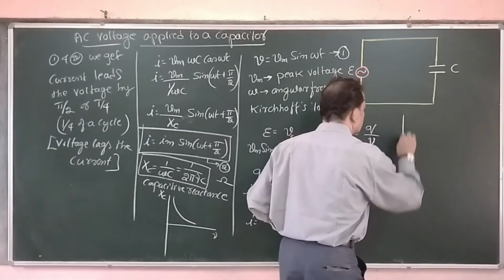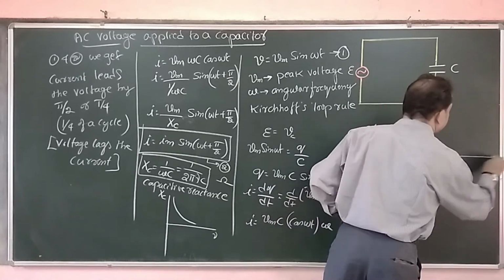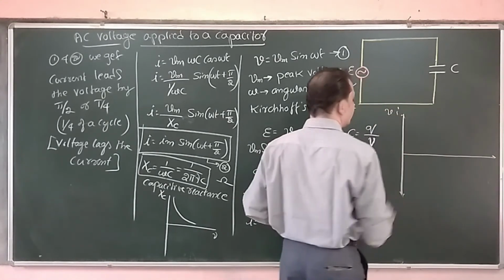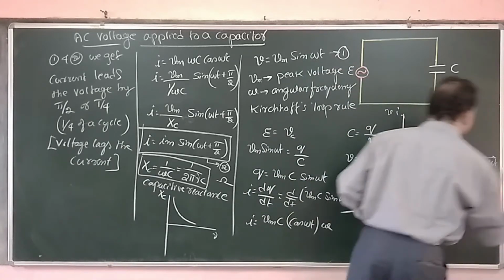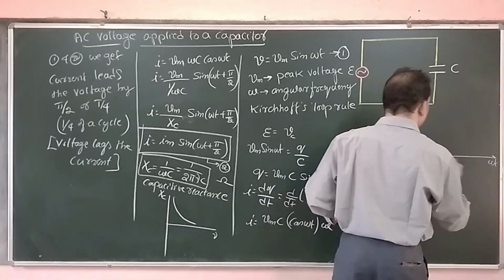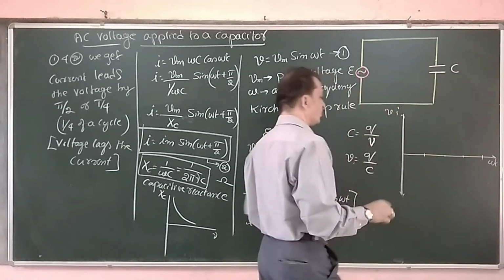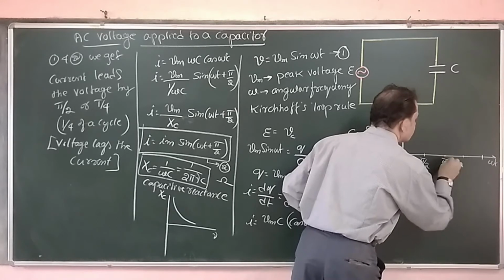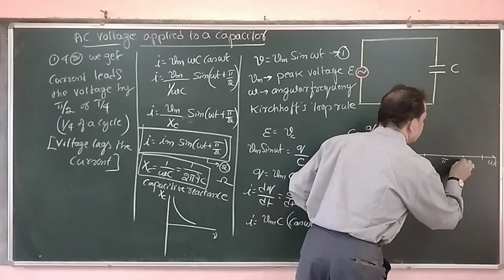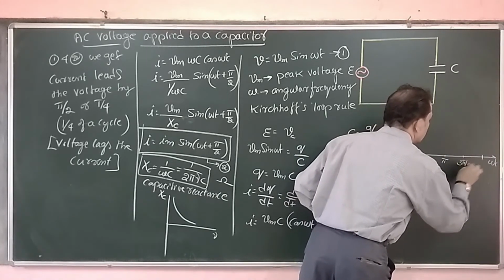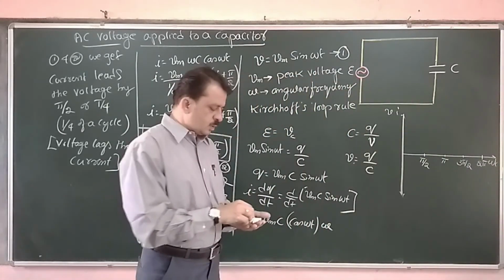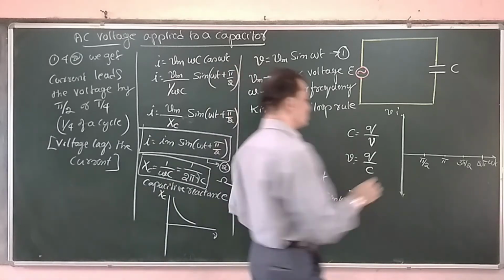So graphically we can show like this. So V and I, this is omega t, we have 4 points. This is pi by 2 and this one is pi, this is 3 pi by 2 and this one is 2 pi. Okay, now first let me write the voltage.